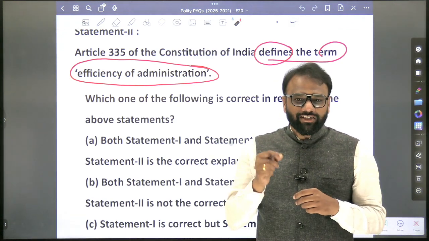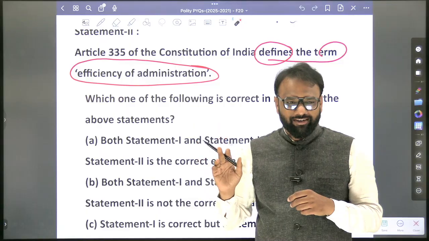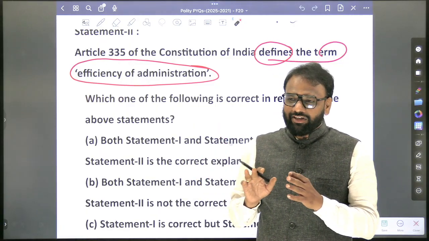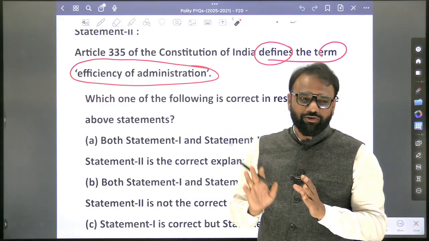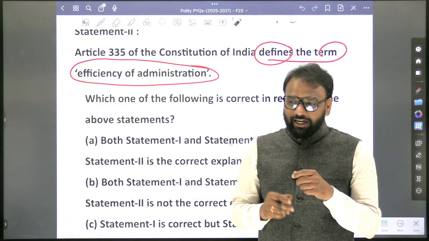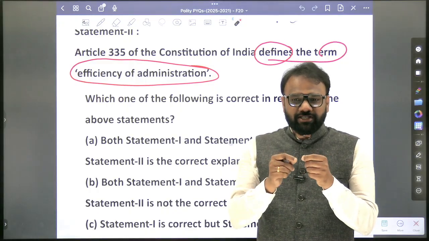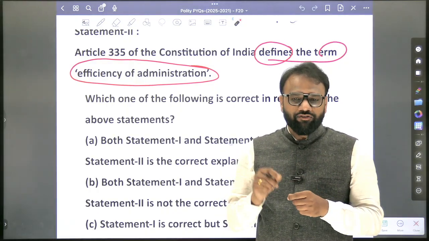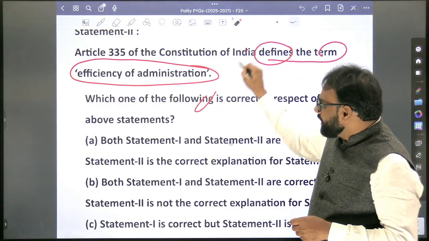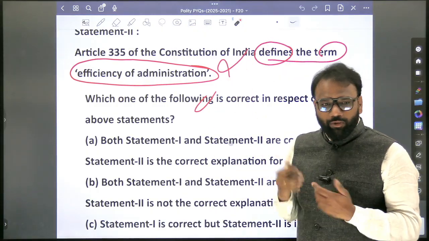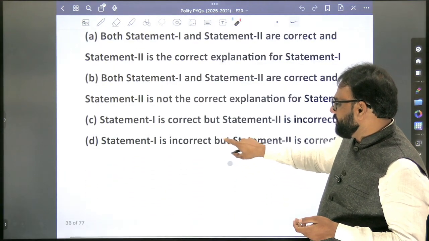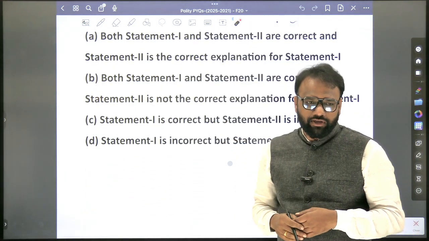Whether the term judicial review appears in the Constitution? No, the term does not appear. But does the Constitution provide for judicial review? Yes, under Article 13. In that fashion, if they say a definition exists, generally that statement will be wrong. So this statement is wrong, and automatically you arrive at the answer: statement 2 is incorrect, statement 1 is correct.